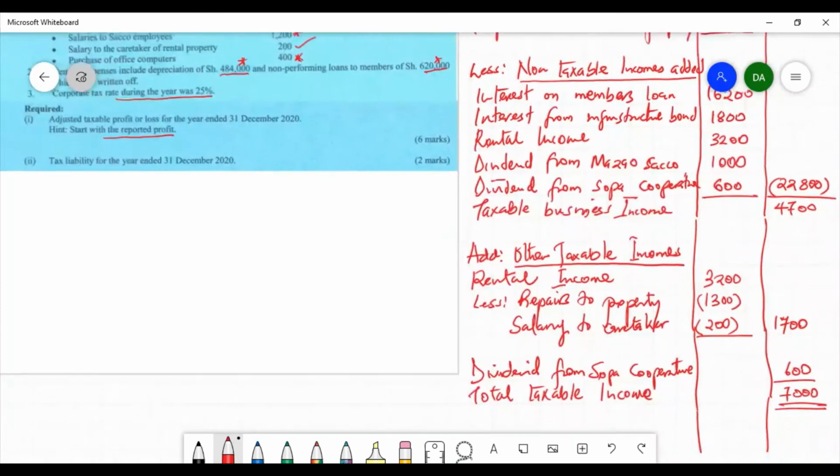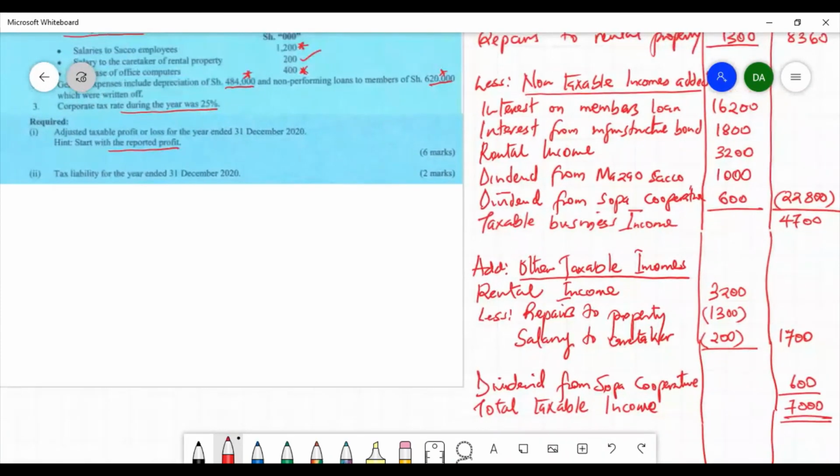Now, the second question is asking us to determine the tax liability. Therefore, the tax liability for this particular Sacco for the year 2020 equals 25%, because the rate of tax is given as 25%, times 7,000. That is equal to 1,750. And that is the tax liability, the tax chargeable or the tax payable.